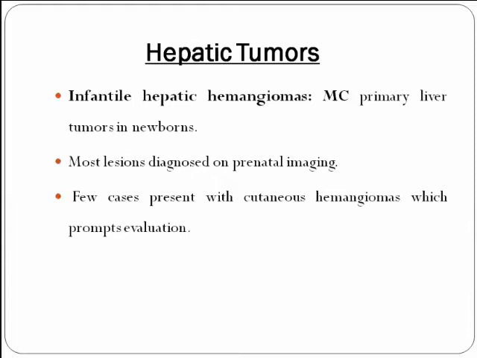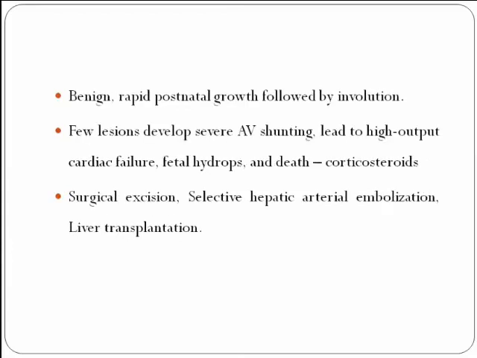Coming to hepatic tumors, the infantile hepatic hemangiomas are the most common primary liver tumors in newborns. Most lesions are diagnosed on prenatal imaging. A few cases present with cutaneous hemangiomas, which prompts evaluation for hepatic tumors postnatally. These tumors are benign. Rapid postnatal growth followed by involution is seen. A few lesions develop severe arteriovenous shunting and lead to high output cardiac failure, fetal hydrops, and fetal demise.